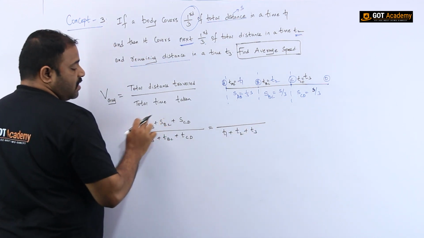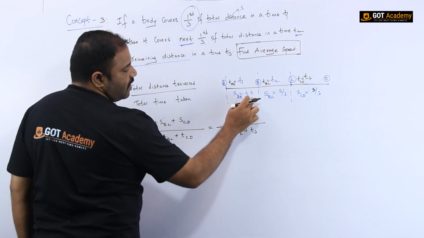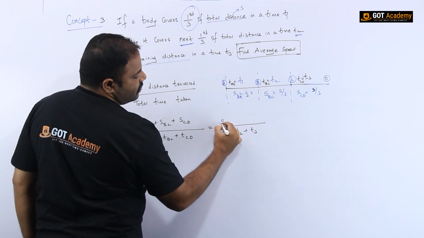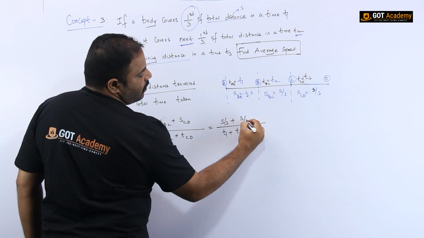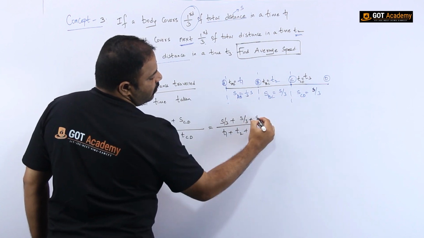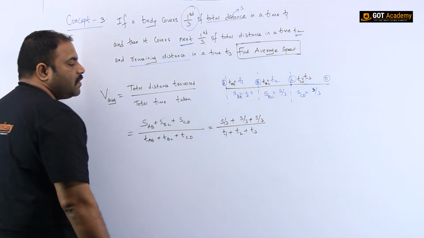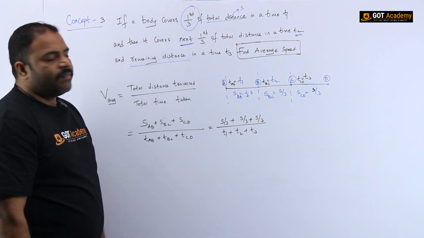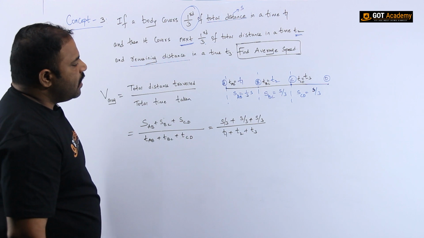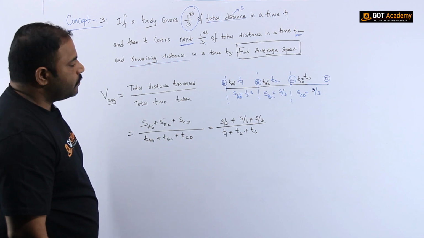The distance from A to B is 1/3 of S, so you can write S by 3, and B to C is also S by 3, and C to D is also S by 3.